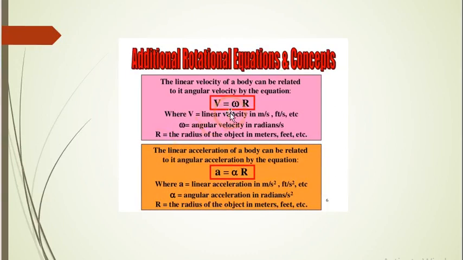The linear velocity of a body and angular velocity is given by relation v is equal to r omega, and linear acceleration and angular acceleration is given by a is equal to r alpha or alpha r. Just note down these both formulas. ये हमें आगे सारे डेरिवेशन में लगेंगे, न्यूमेरिकल्स में लगेंगे.